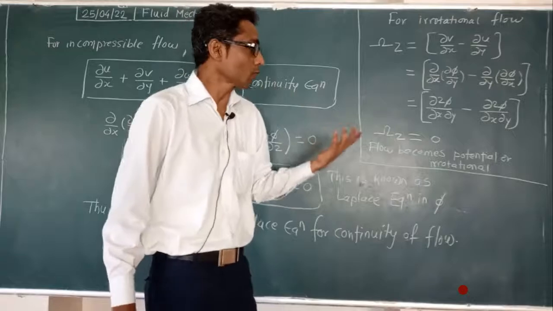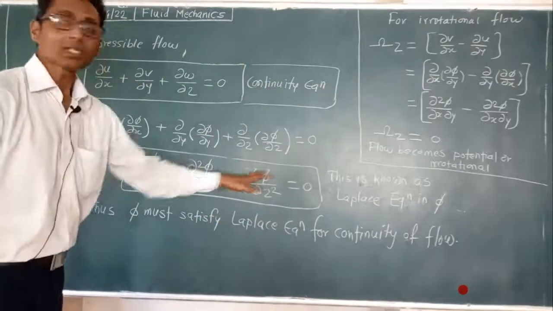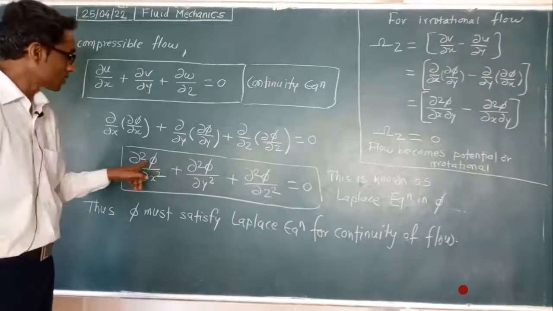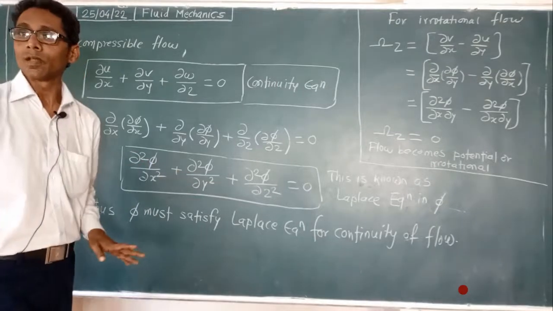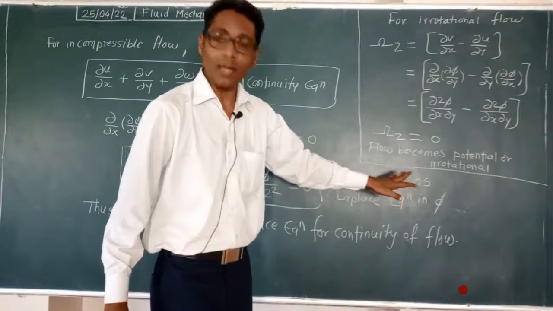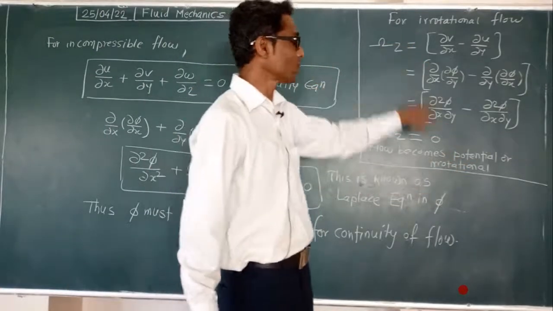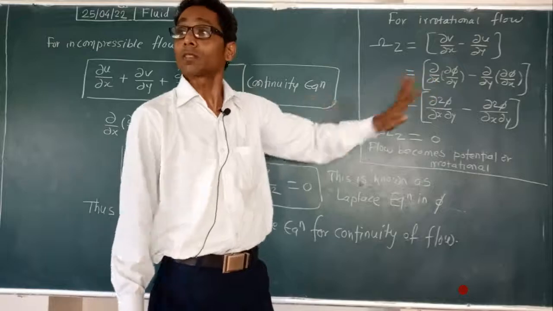When we want to check the flow, just see whether the equation is satisfied or not. It is also an indicator for irrotational flow. When velocity potential phi is in existence, the flow is irrotational.